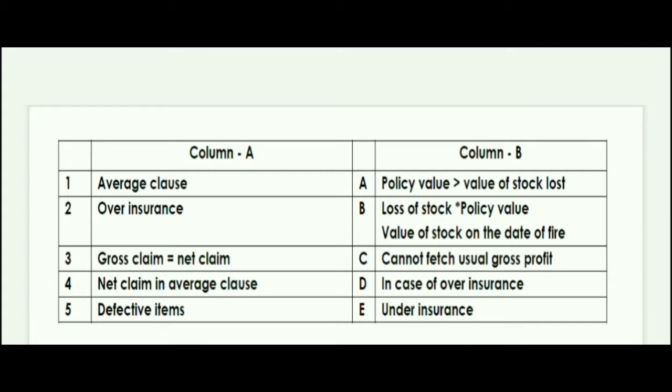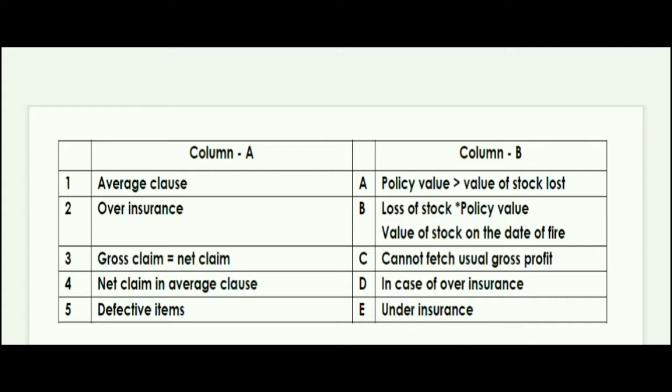So guys, we will repeat once again so that those who have not done it correctly will remember these topics. Average clause means what? Under insurance. Over insurance means what? Policy value must be greater than the value of stock lost. Then it was gross claim is equal to net claim, so that is D. Only in case of over insurance, it is possible that the gross claim will be equal to net claim.